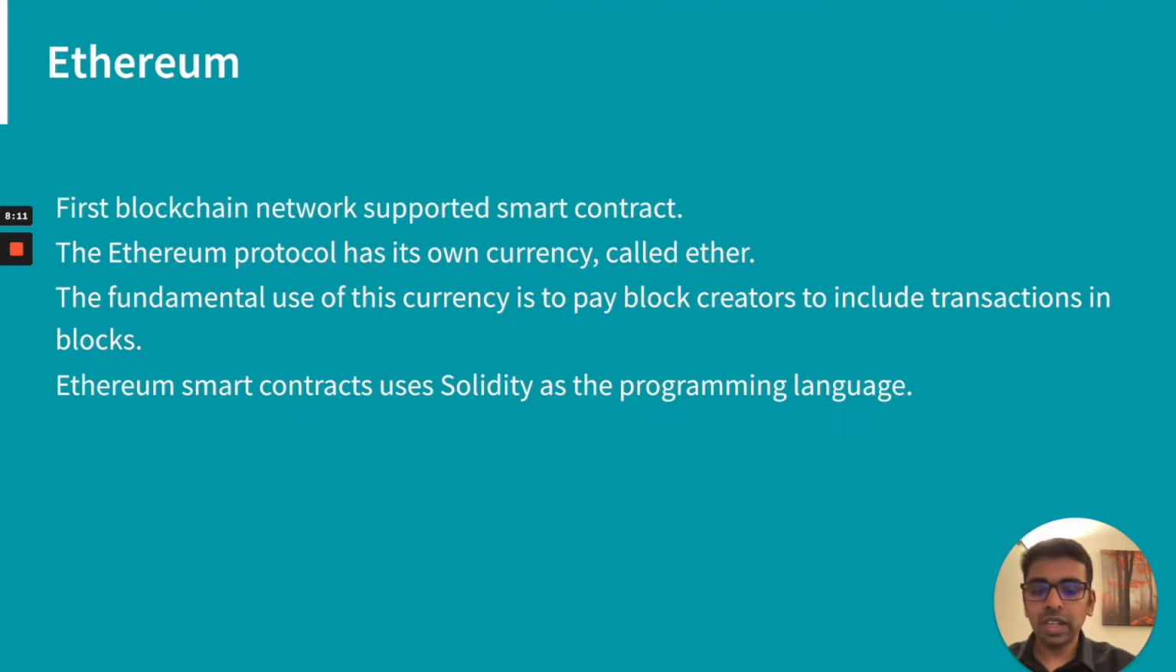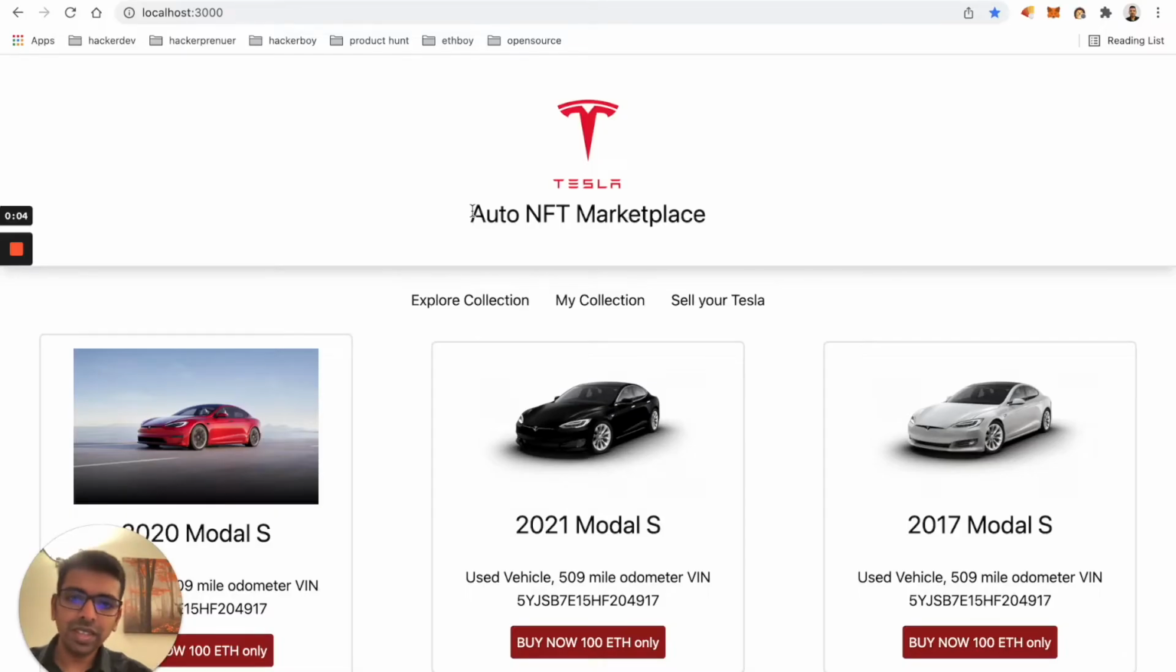Today we're going to use Ethereum for our development. We will develop a smart contract in Ethereum. As you know, Ethereum is the first blockchain network which started supporting smart contracts. You can write code and deploy it in the block. The Ethereum Virtual Machine can run that code and give you the response back, and it uses Solidity as the programming language. That is enough for the basics.